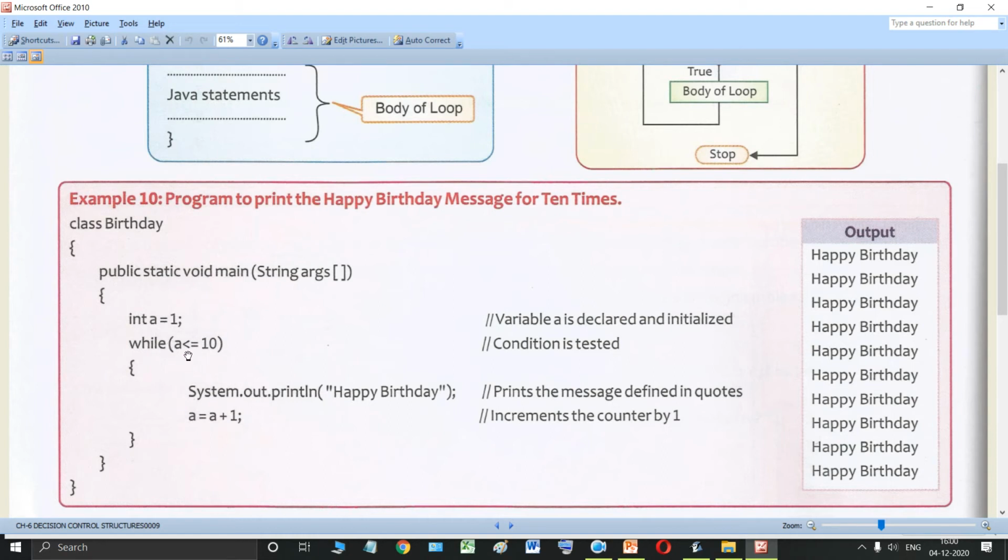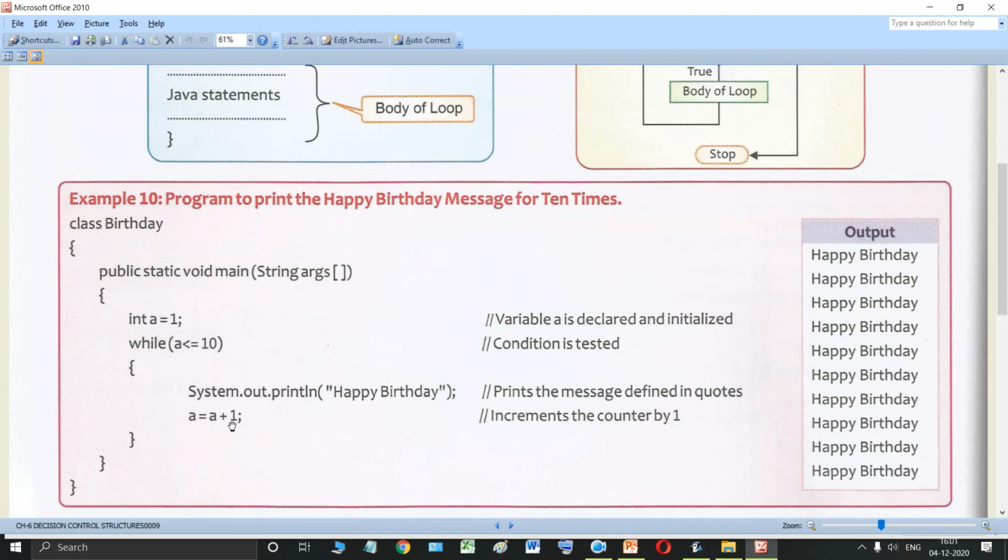It will check for the condition: is 1 less than or equal to 10? Yes, it's true, 1 is less than 10. Because this is true, the execution will get into the body of the loop, and after that it will print this statement for the first time, happy birthday. Then the execution will go to this, and a's value is 1. Now it will become a equal to a plus 1, and 1 plus 1 is 2.